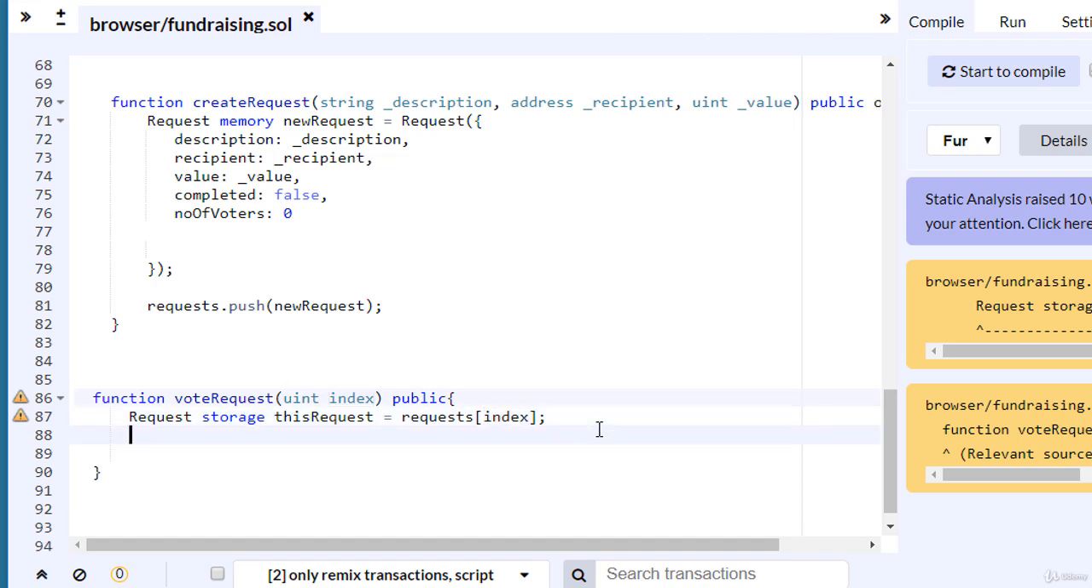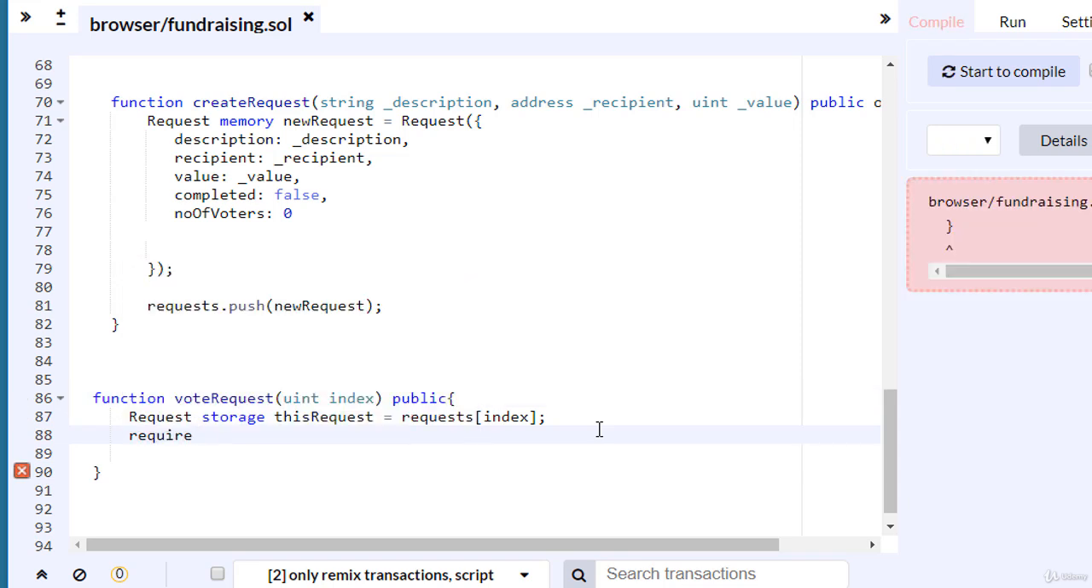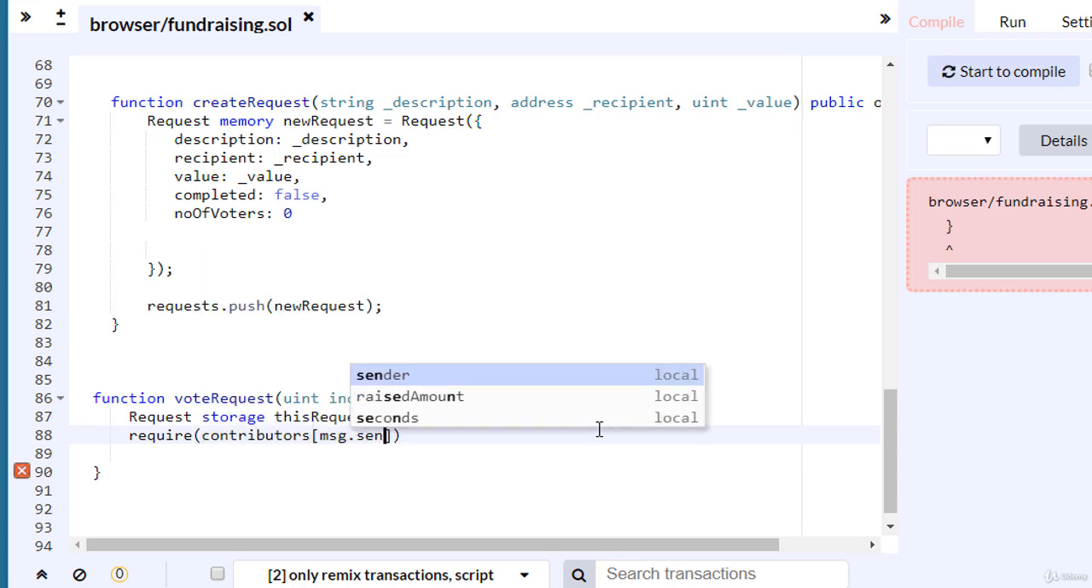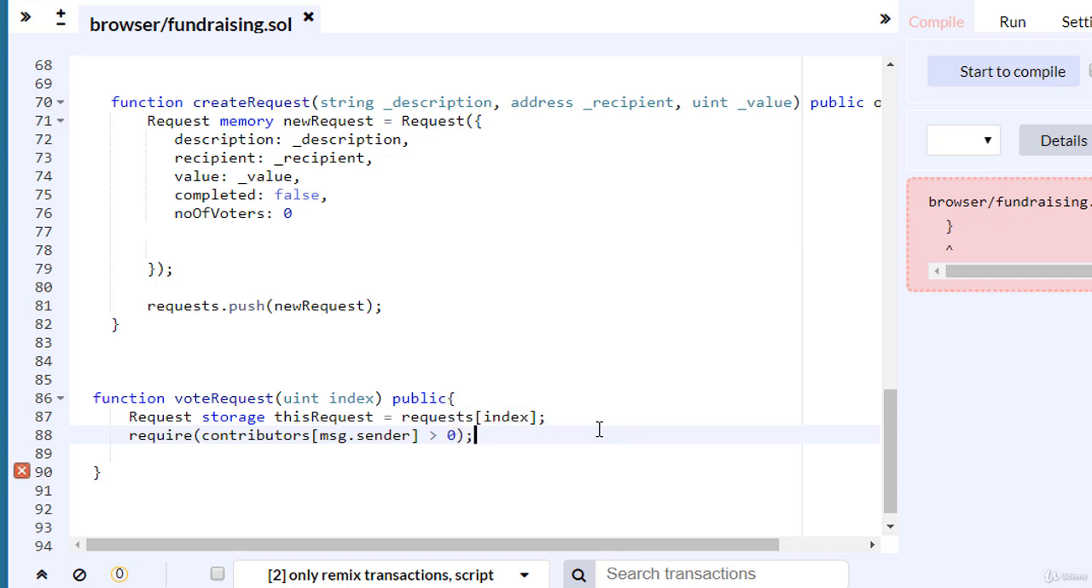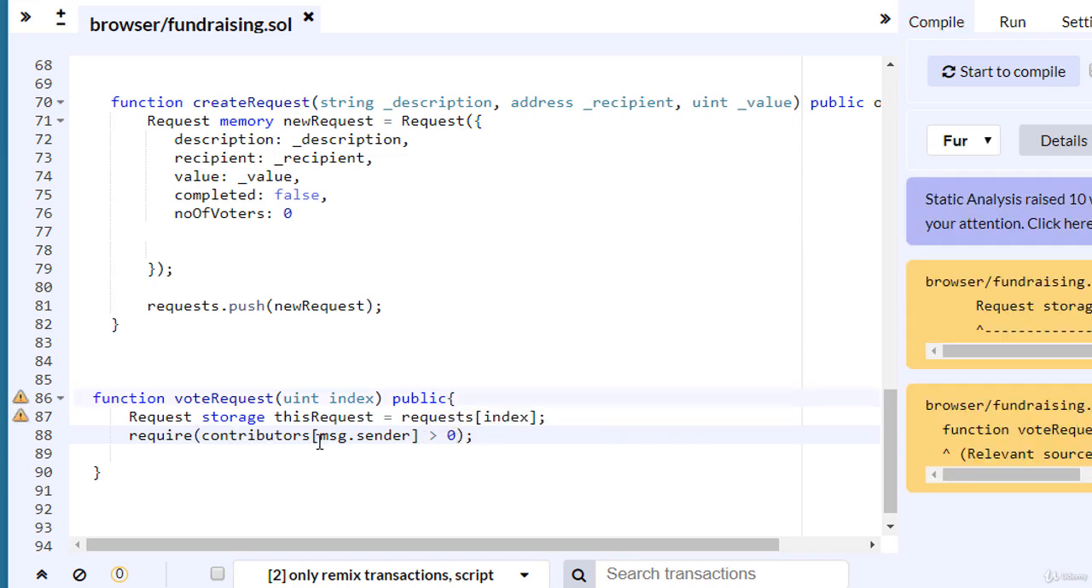One question: who is allowed to vote for a request? And the answer is only the contributors. So only the accounts that sent Ether to my campaign. So I have a requirement here that contributors of msg.sender is greater than 0. This means that the value sent by msg.sender has been registered in the contributors mapping and has a value greater than 0.